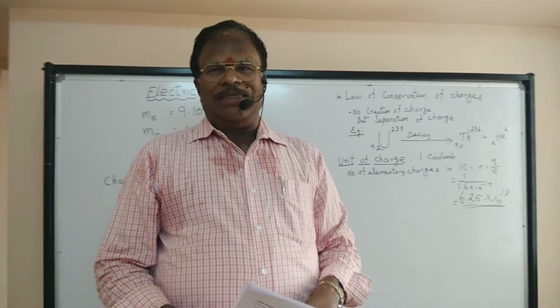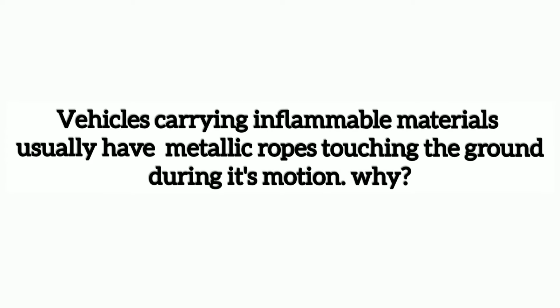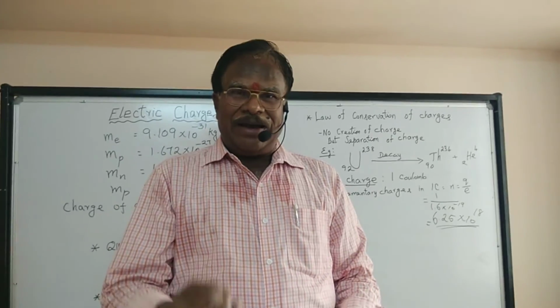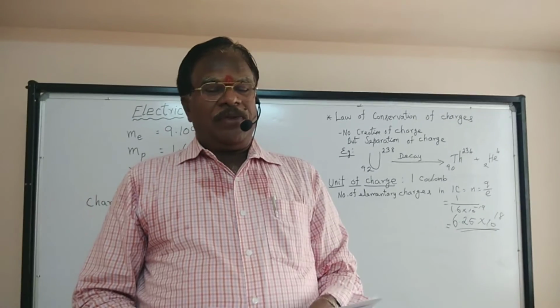Let us go to another example. You would have seen vehicles carrying inflammable materials usually have metallic ropes touching the ground during their journey. Why? See the answer. The charge produced due to friction will flow to the ground through the metallic rope. Through those ropes alone, the charge accumulated in the vehicle will get transferred to the earth. You know one thing, earth is otherwise called zero potential. Whatever charge you give, it will take and remain at zero potential only.